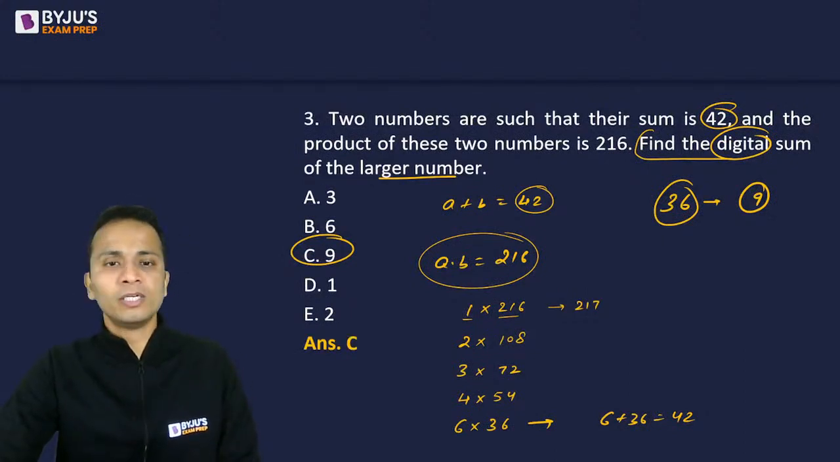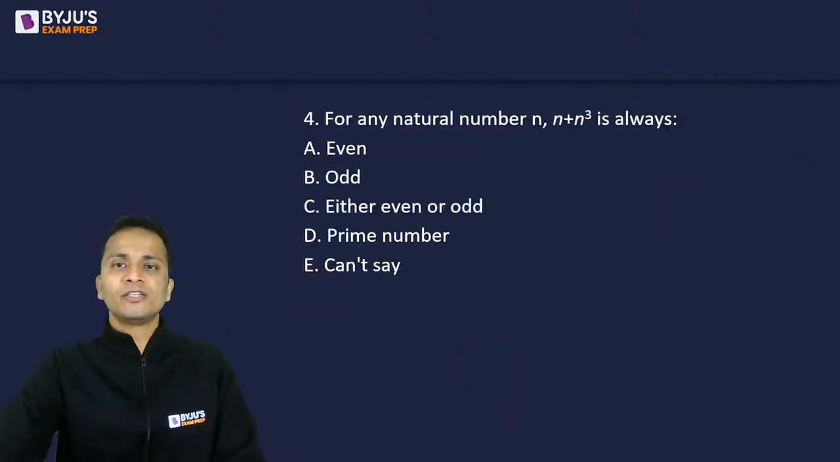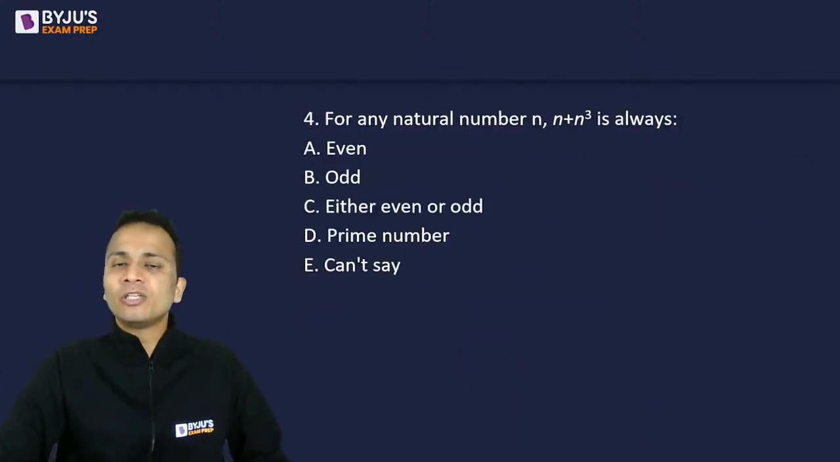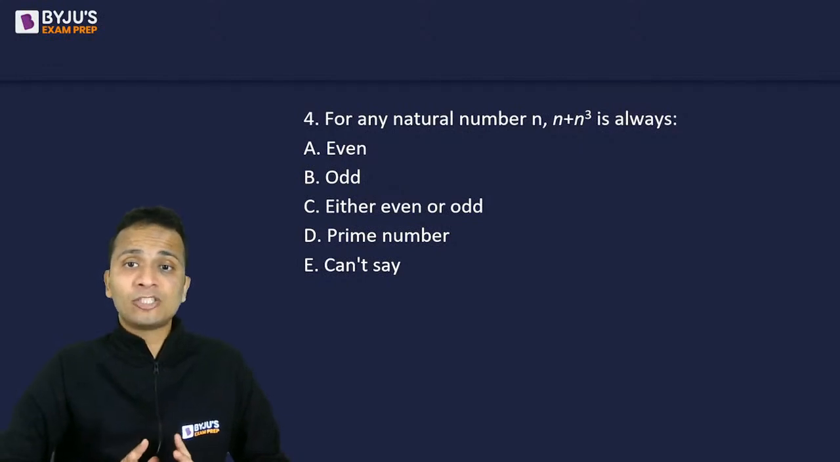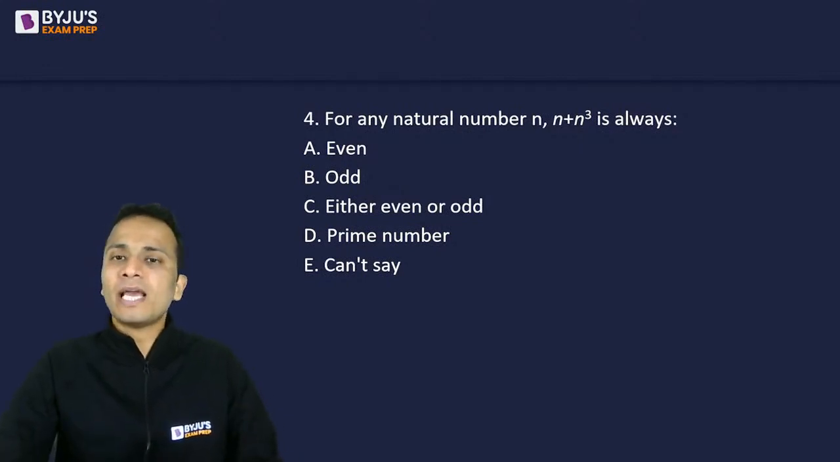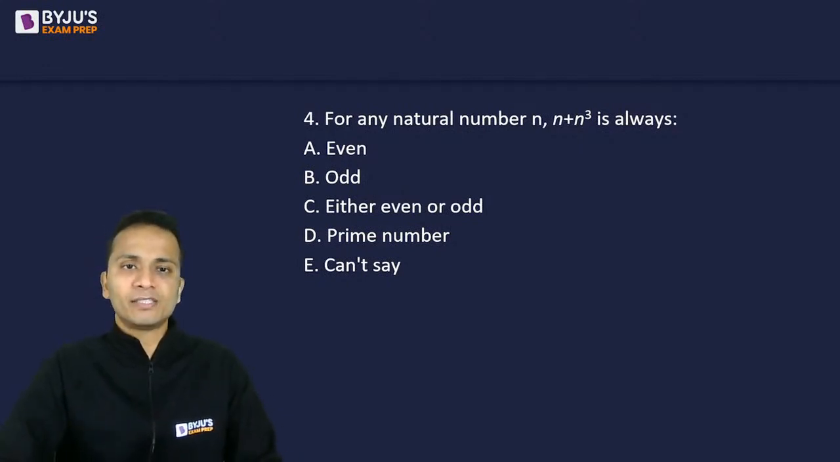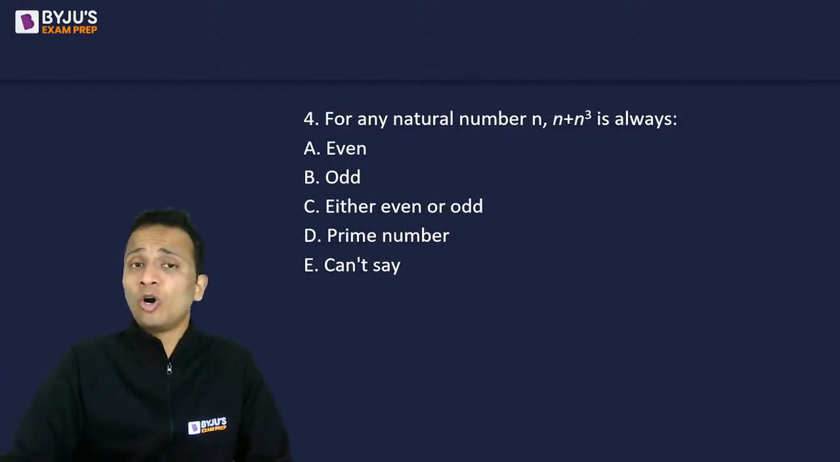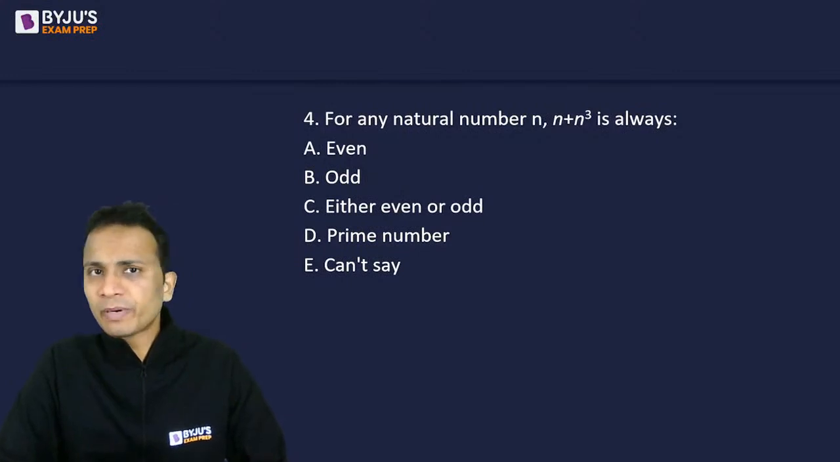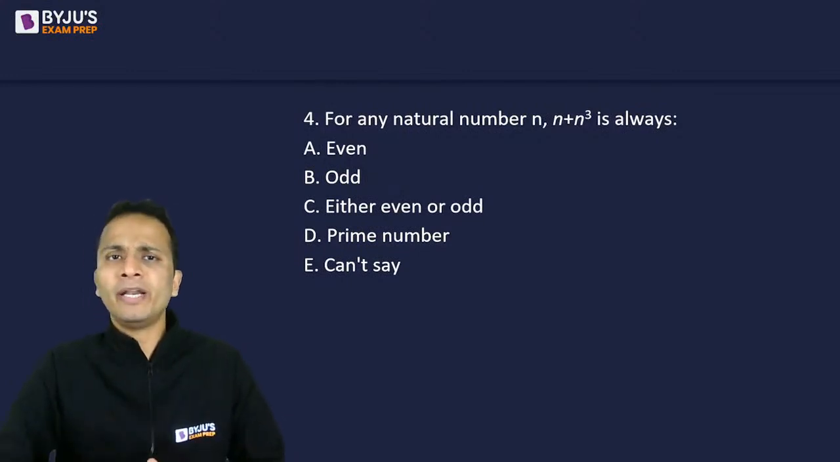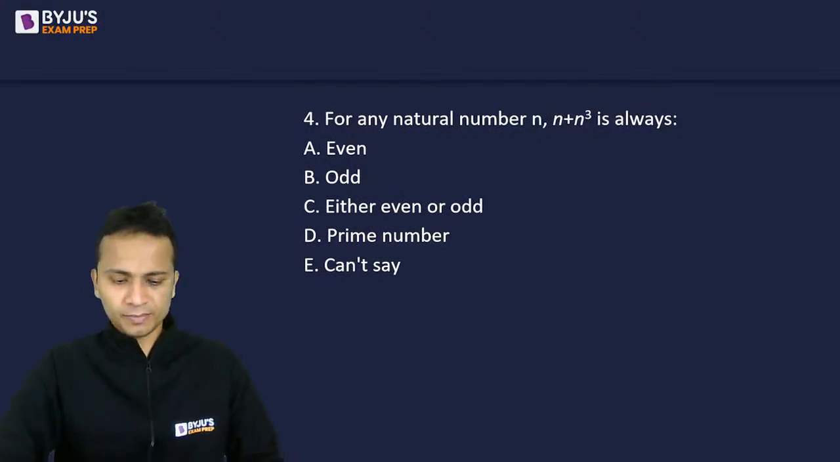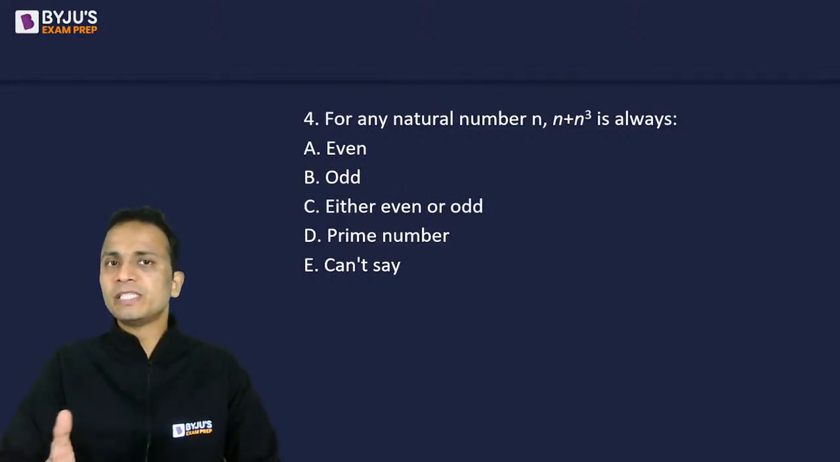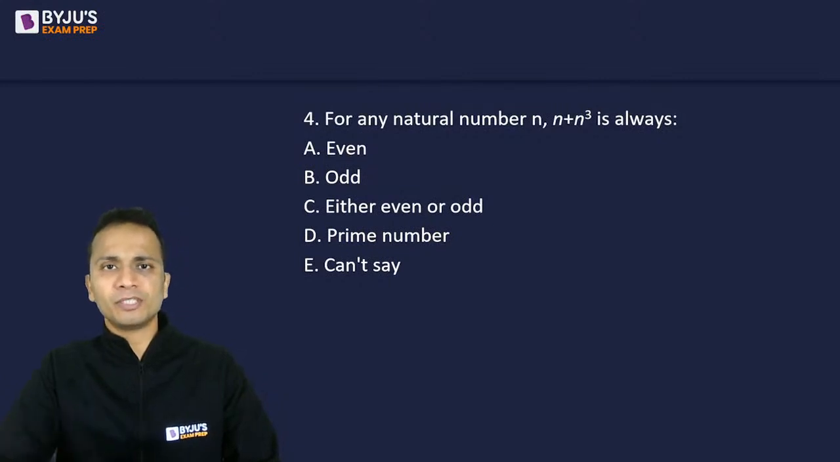Question number 4. So the correct answer is option C. Question number 4. For any natural number n, is n plus n cube always an even number, an odd number? It can either be even or odd. It will always be a prime number, or we cannot comment upon the nature of this number. Come on, quickly, answer quickly. So this basically is related to the property of numbers. Okay, even, odd, prime, and so on.